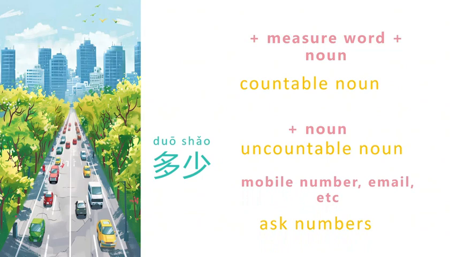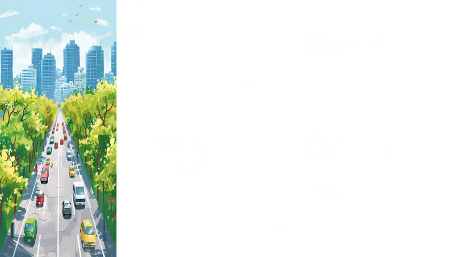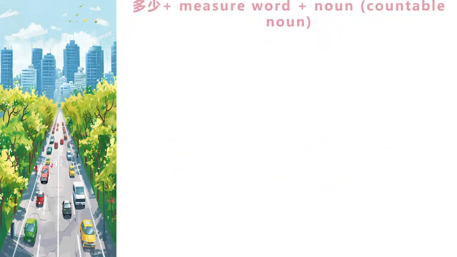This is actually quite important because in Chinese, we usually don't use a question word what, 什么, to ask about the numbers. And if the answer is likely to have numbers, then we need to use the word 多少 to raise such questions. Great. In the first situation, we can put countable noun after 多少.